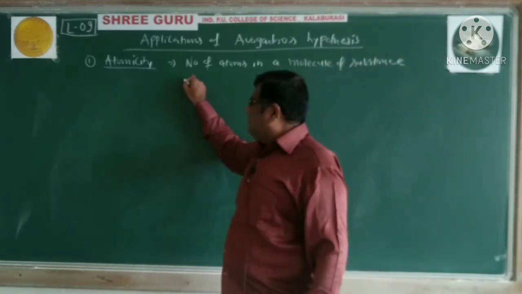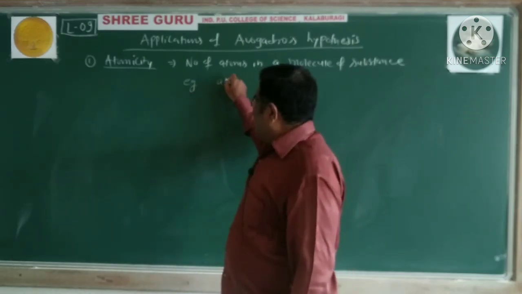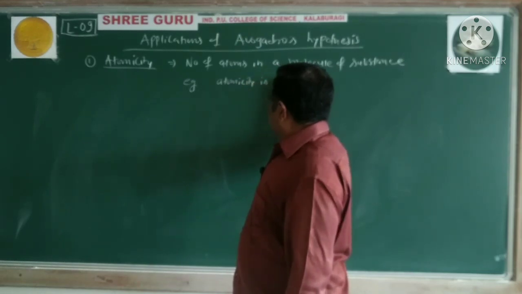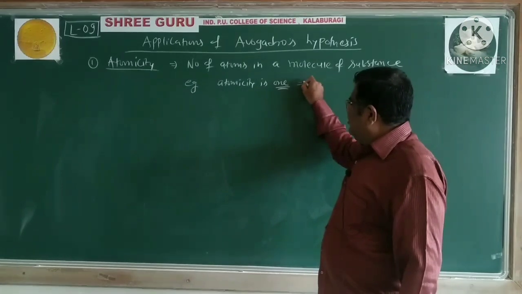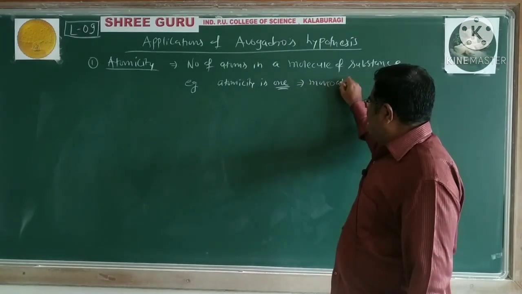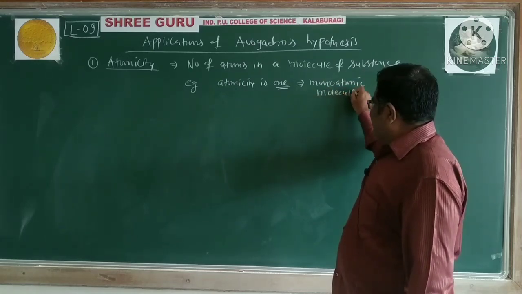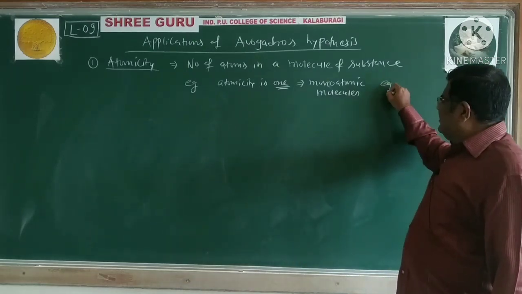For example, atomicity is 1 for monoatomic molecules. What are examples of monoatomic molecules?